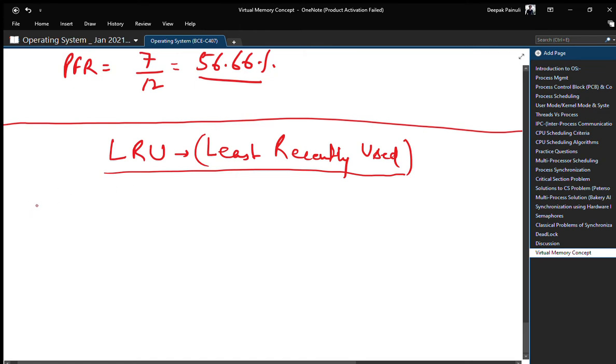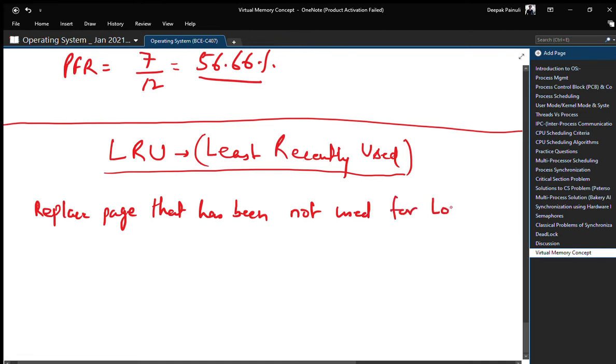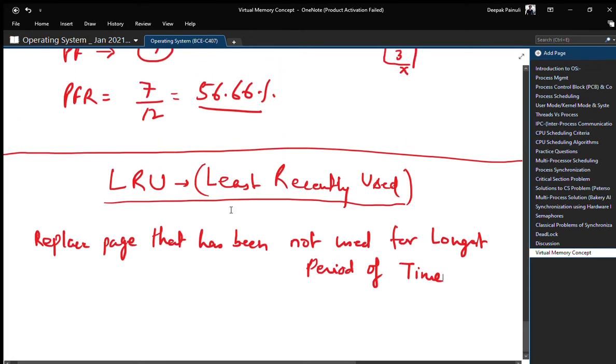To remember how LRU works, simply write: replace the page that has not been used for the longest period of time, that means which is least recently used, right?